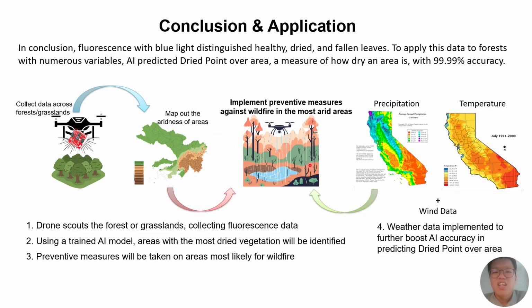For the future, an upgraded AI model can combine external data on temperature and precipitation to find correlations between weather and dry score per area. Wind data can also be analyzed to predict where wildfires will spread based on the spread of dry vegetation.